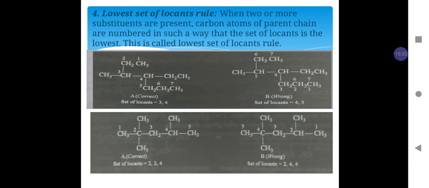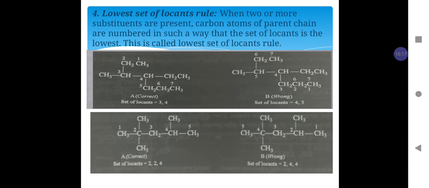As the 3, 4 set of locants is lower than the set of locants 4, 5, the numbering done on the molecule as shown on the left hand side is the right way of numbering the molecule. Similarly, in the next molecule, if numbering is done from the right hand side, then the substituents are present on 2, 4 carbon atoms.